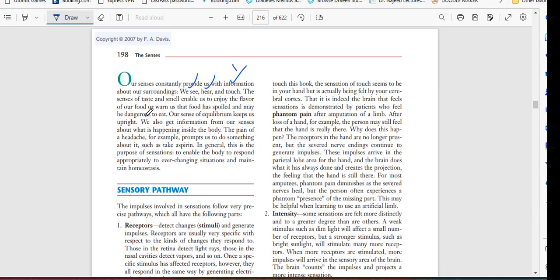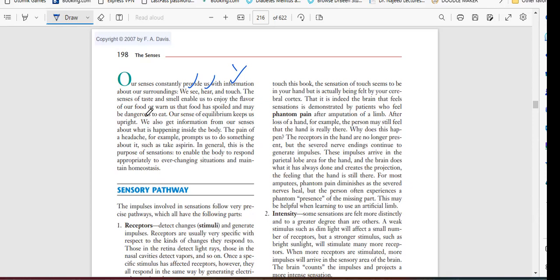Is it sweet, sour, or spicy? Different types of taste. You can enjoy the flavor of the food, and with the help of smell, you can smell the things around you. There are good smells and bad smells. A bad smell informs you that something bad is in and around your surroundings.